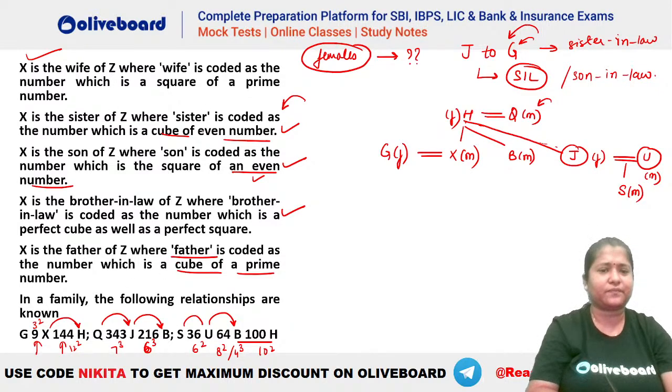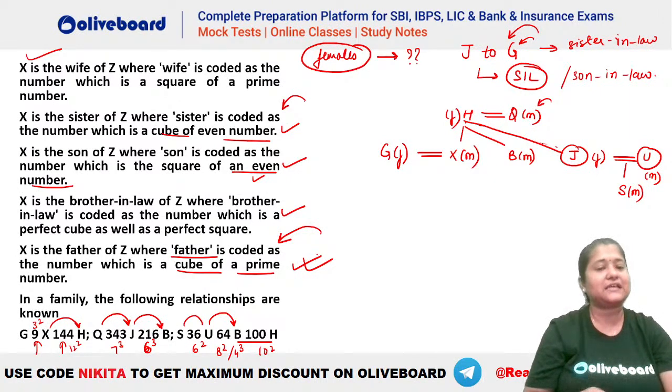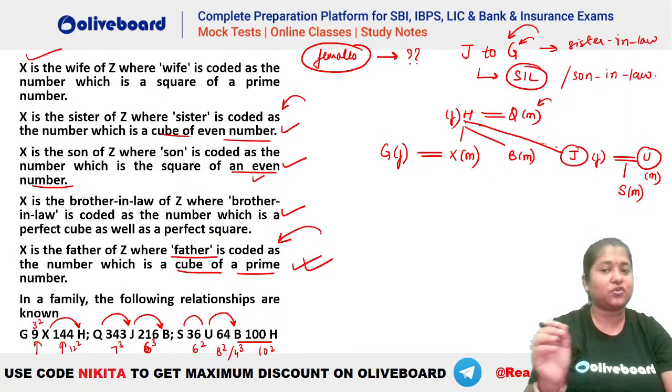What happened here? Where did this one go? Where did 343, 7 cube go? Father, this one, right? Yes, this one was there. I hope this is clear, everybody. So you can see we had Q343J. 343 is 7 cube. 7 is a prime number. So you had to take this particular rule which says that father relation has to be there. So Q will be the father of J. So Q has to be the husband of H here. Cube of a prime, absolutely, Lokesh. I hope this is clear, everybody. Please let me know if we have any doubts in this particular question. Everyone clear? Correct? Okay.